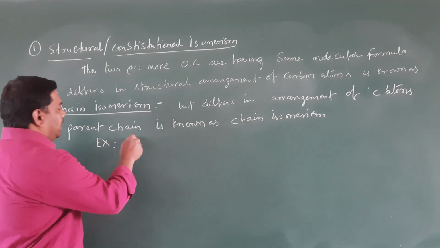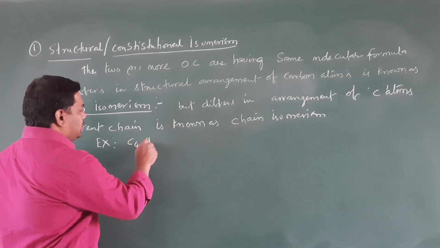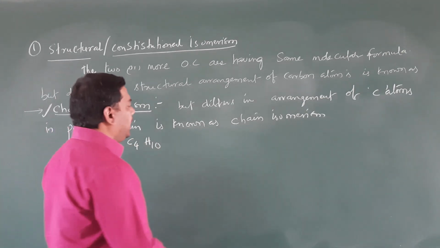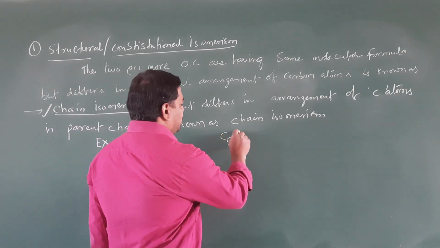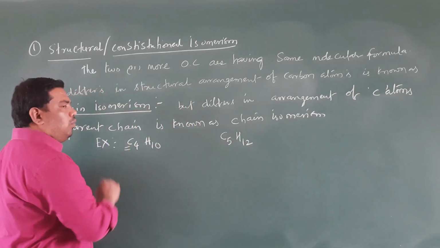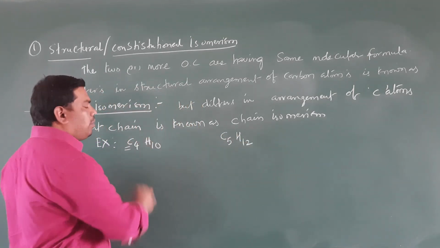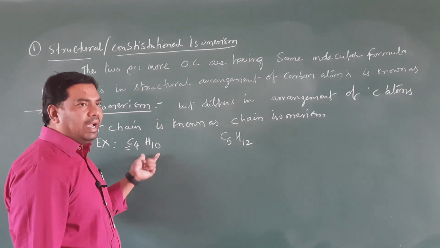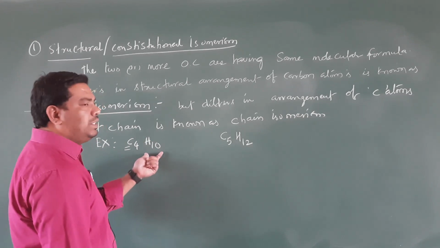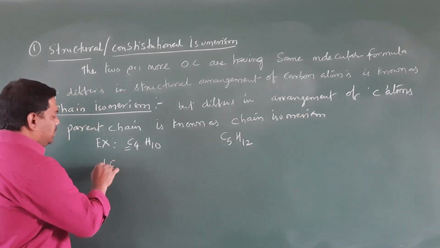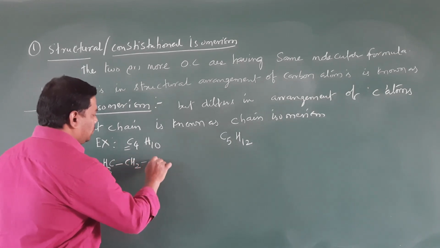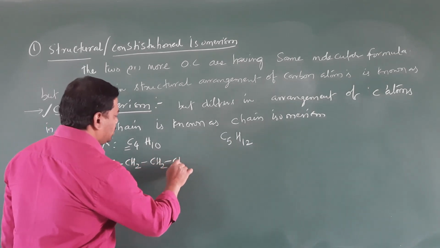Here I will take one example, that is C4H10. This is the molecular formula, and I will take one more example, C5H12. Here we have 4 carbon atoms attached with 10 hydrogen atoms. Here I will write CH3, CH2, CH2, CH3.